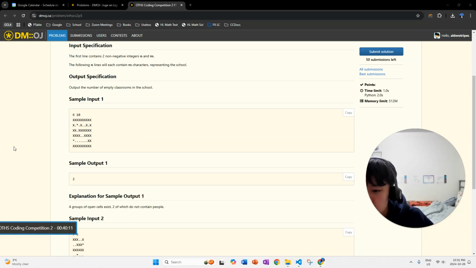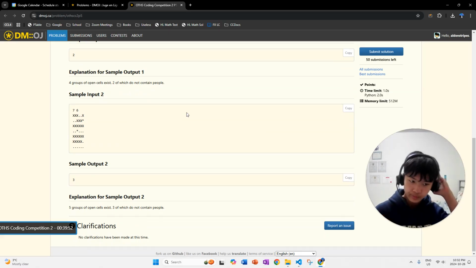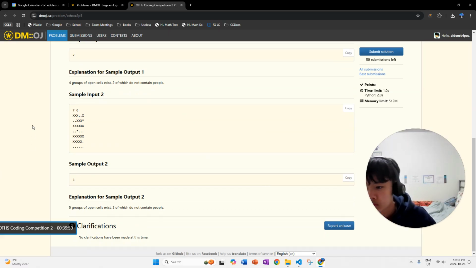So this one, why is there two? Oh, that's why, because of this asterisk. Let me start over. These two are the two empty classrooms here. Everything else is connected to asterisks. So this one has empty classrooms here, here, and here. That's why the answer is going to be 3. It's just 3 empty classrooms.